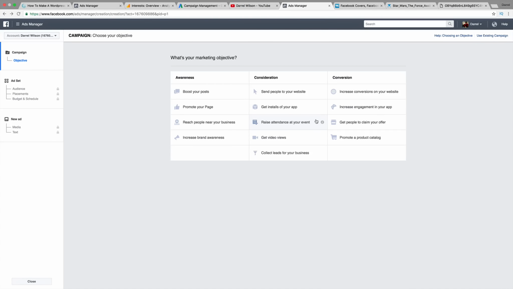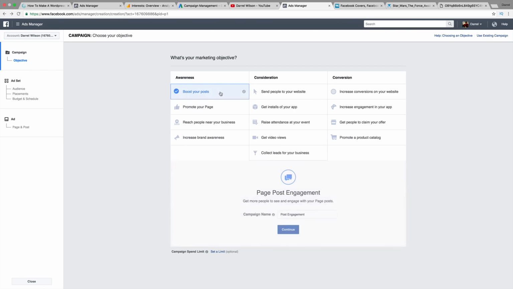So welcome to the Power Editor. So right here, we have a lot of different types of objectives. You can boost your posts, promote our page. And you guys have noticed a lot of these are actually on the page itself, but a lot of these are only available through the Power Editor. So let's go ahead and do boost your posts. We can just name it post engagement. Let's name it post engagement 2.